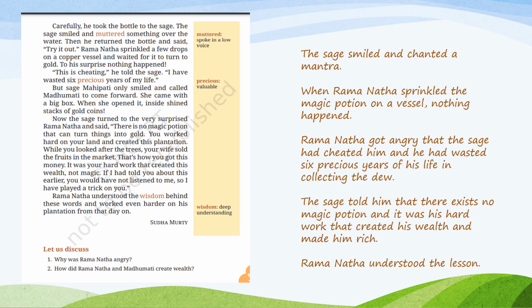Next question is, how did Ramnath and Madhumati create wealth? No doubt Ramnath was focusing only on collecting the dew, but at the same time Madhumati was selling the banana crop in the market and making money. So this was Ramnath and Madhumati's hard work that created wealth and made them rich. Alright, so this is the story, A Bottle of Dew.